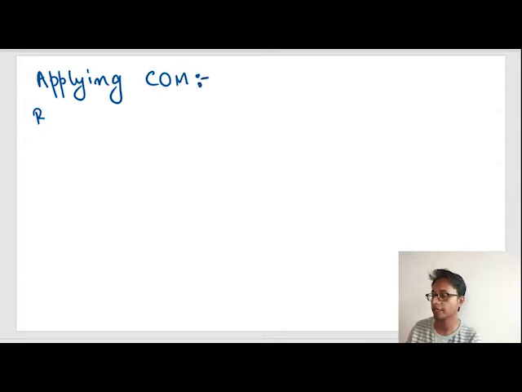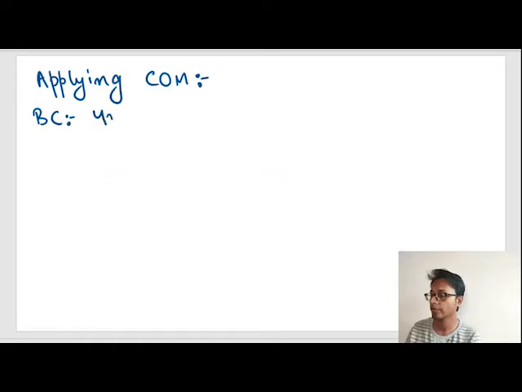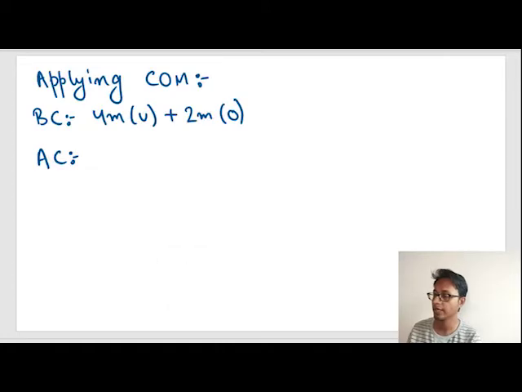Before collision, what is the initial momentum? 4m into u plus 2m into 0. After collision, what is the momentum? 4m into u1 plus 2m into v1.